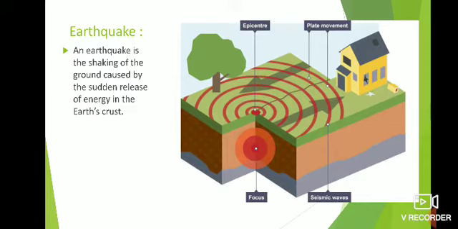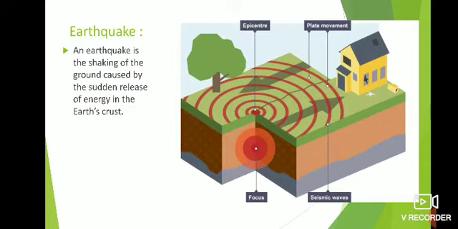Okay, first of all, we have to understand how the earthquake occurs. There you can see the picture, the indication of the plate movements. When the arrows move forward, it means the plates are moving opposite to each other. That movement causes the earthquake. Where the plates collide with each other, that place creates the earthquake.